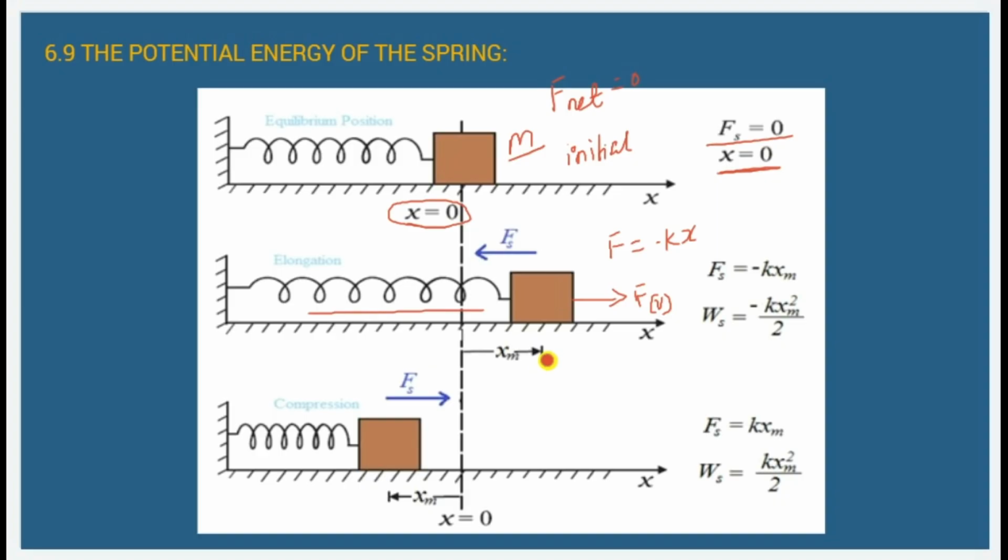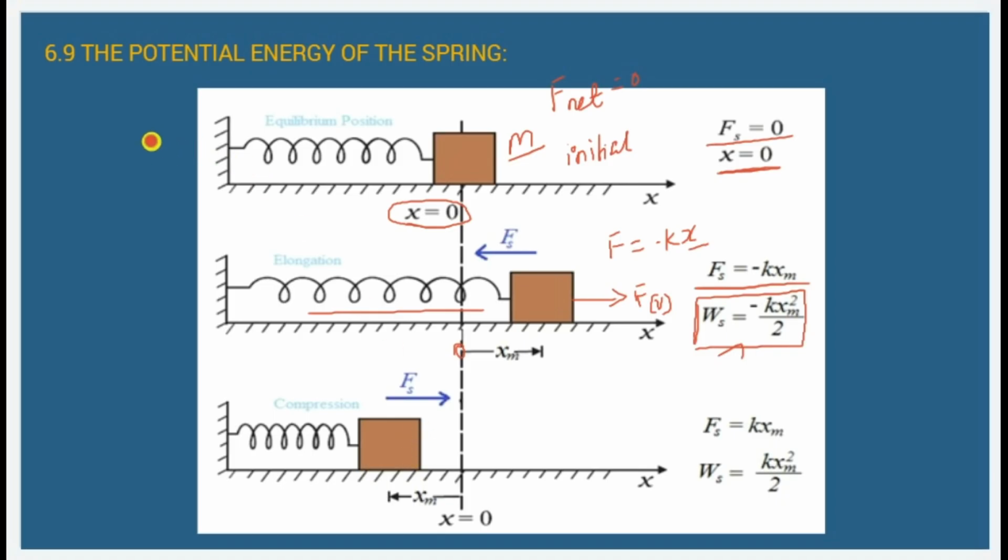Here the spring obtains a displacement of x_m from the 0 position, so x is replaced by x_m. And we know that work done is given by force into displacement. With the help of that we get this work done, which we will work out now.